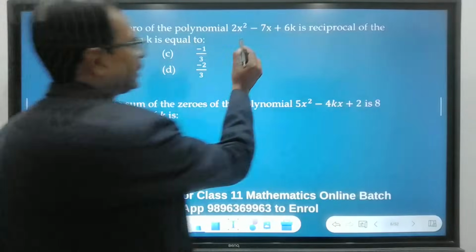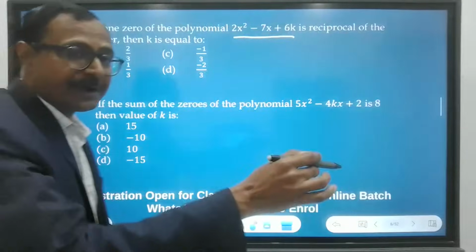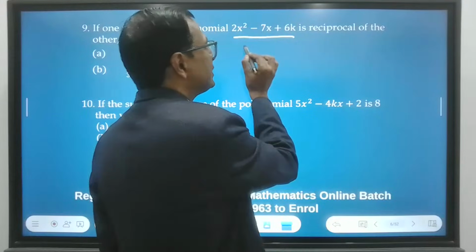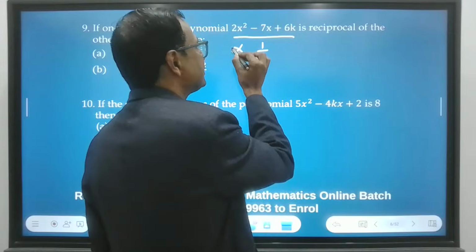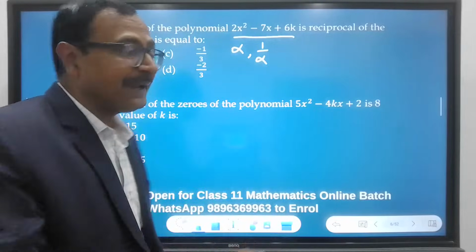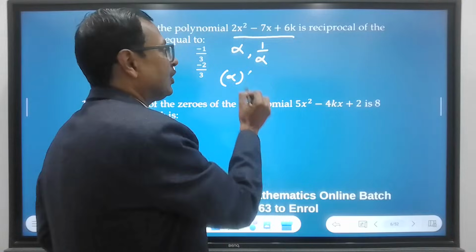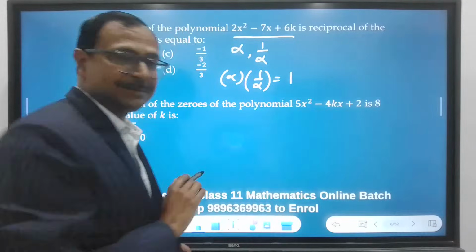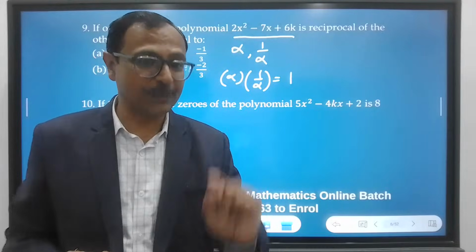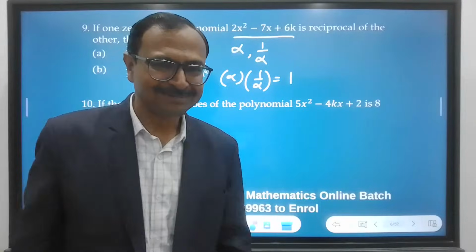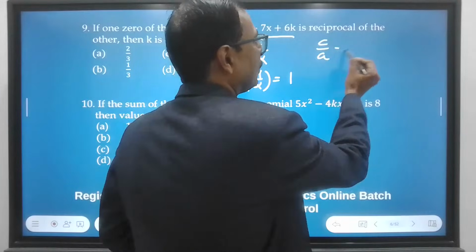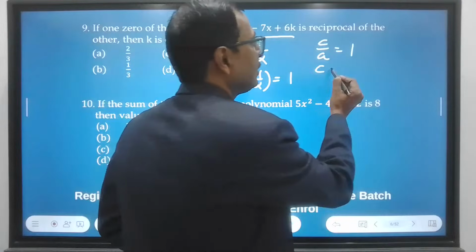If one zero of this polynomial is reciprocal of the other, now alpha and beta, right? I have to assume alpha and 1 over alpha because one of the zeros is reciprocal of the other. And what does this imply? It implies that the product of zeros is 1. Correct. Now if you know that in this question you have to do product of zeros equal to 1, job done. So product of zeros, do you know the formula? C upon A, right? C upon A equal to 1, or you have to do C equal to A.